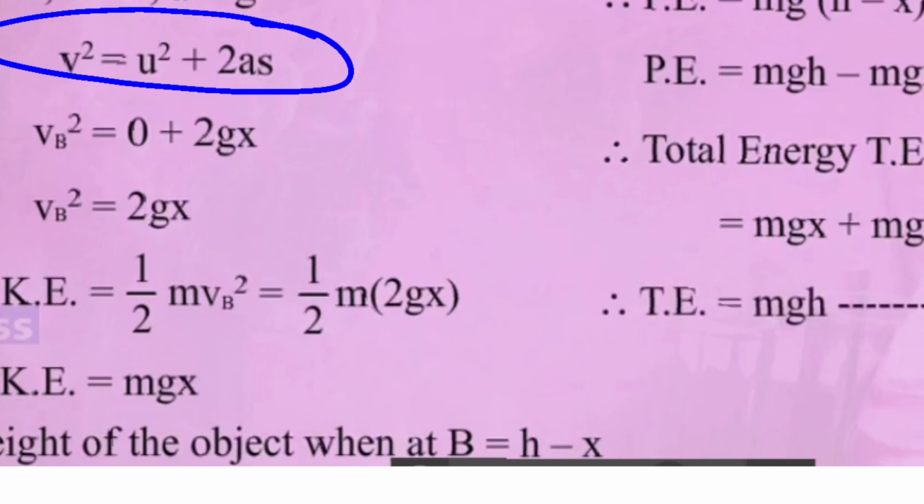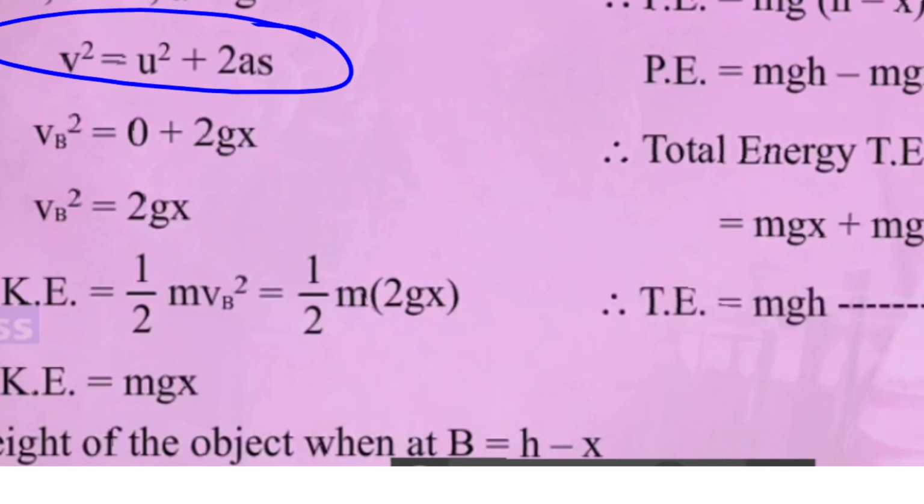That body must be having potential energy also, so let us find that. What is the formula for potential energy? Potential energy formula is mgh. Now children, here h stands for the height and this height is how much it is away from the ground. So can you tell me, when it is at B, how far will it be from the ground? What is the height? Yes, correct. The total height is h and out of that it has covered x, so how far is it from the ground now? It is h minus x.